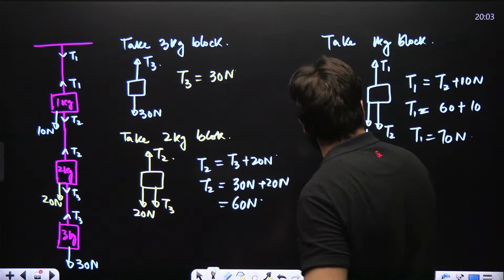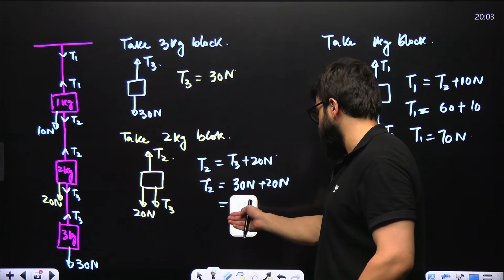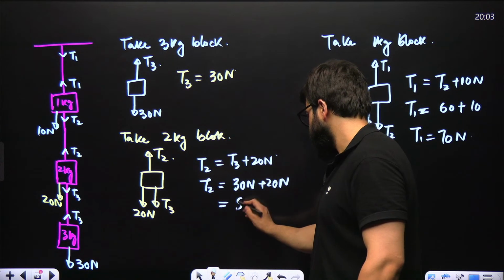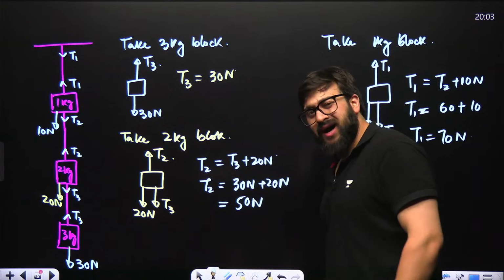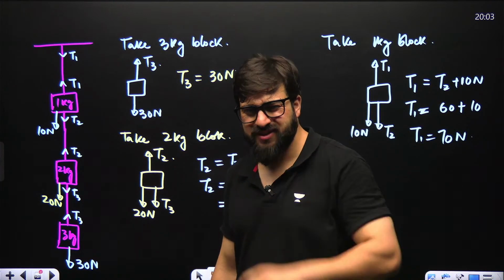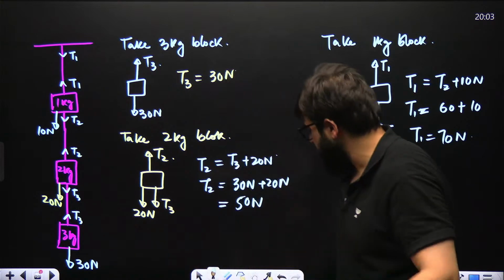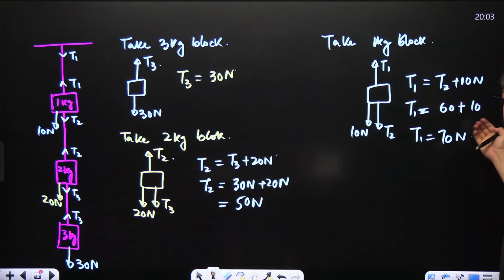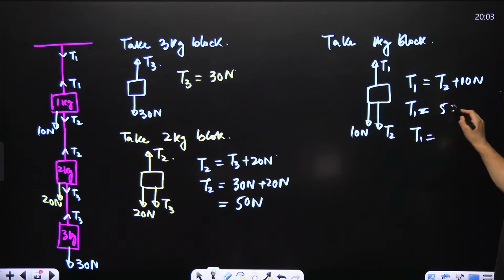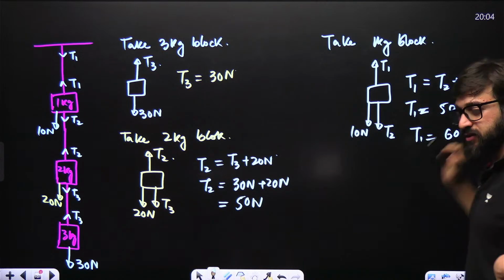Okay, this is 50. Sorry, 30 plus 20 is 50. I thought it was 60. So now over here we say it will be 50 plus 10 Newton. So this will be 60 Newton.